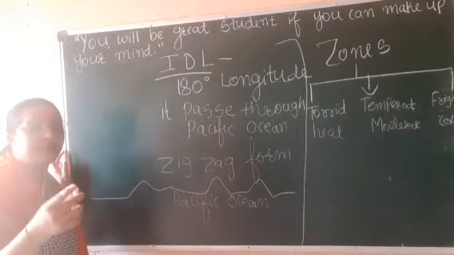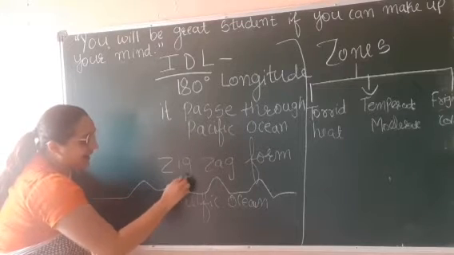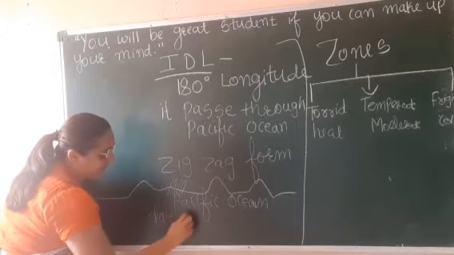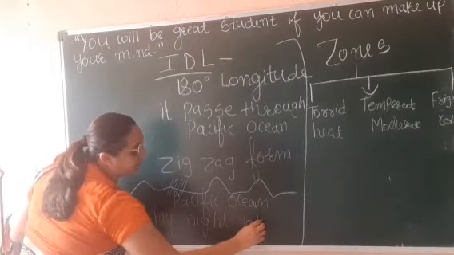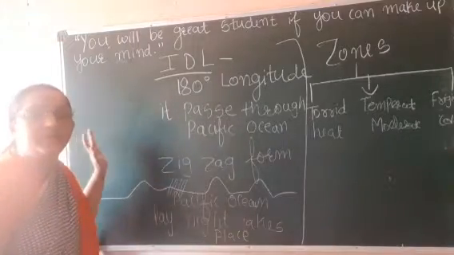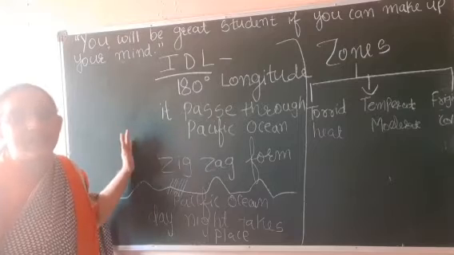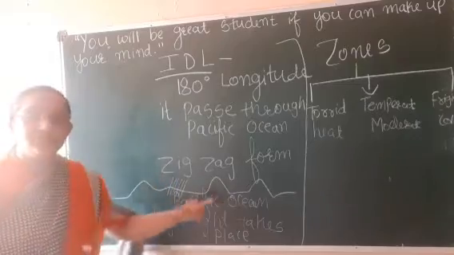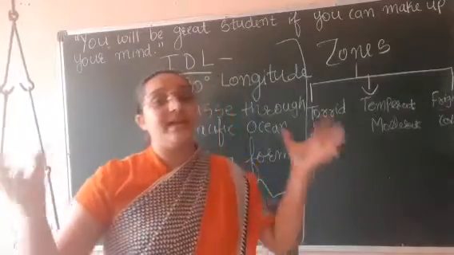So whenever any place or any longitude crosses this line, it means what? Day and night take place. Or we can say that because of the international date line, there is a change in time as well. Now as it is zigzag, if it were straight, it would be difficult to identify the time. So it would create more confusion.